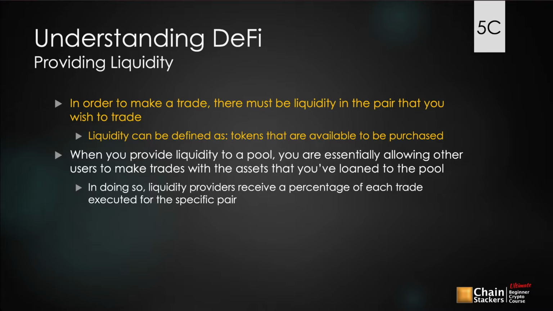Now, when you become a liquidity provider and you provide liquidity to a pool, you are essentially allowing other users to make trades with the assets that you have loaned to the pool. So just like you need that Chainlink in the pool in order to swap for Link, you can be the one to provide liquidity to the pool so that other users can come along and trade their Ether for Link. When you do this, liquidity providers receive a percentage of each trade executed for that specific pair.